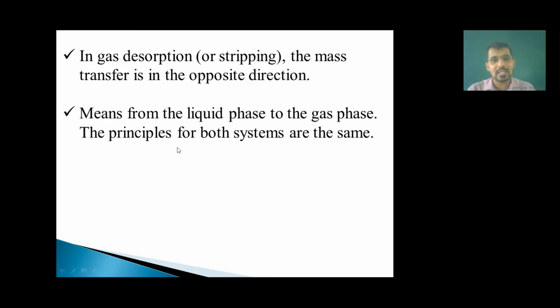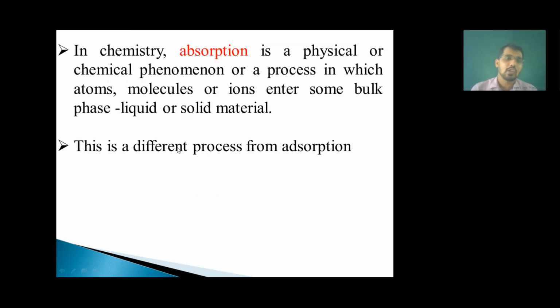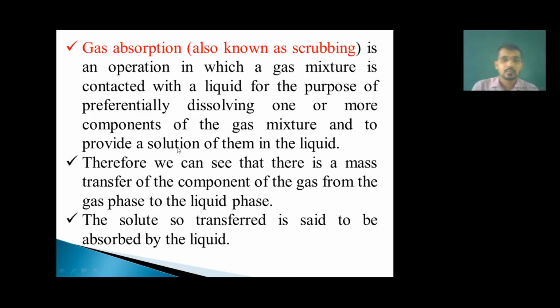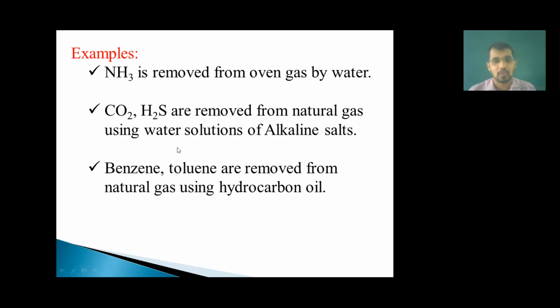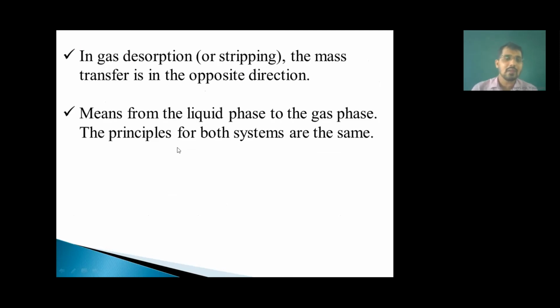So what we have seen in this lecture: the definition of absorption, and how it is different from adsorption. Then we have seen the meaning of absorbate, the meaning of absorbent. After that we have seen the meaning of adsorbate and the meaning of adsorbent. After that we have seen examples of absorption. So these are the three examples. You can write any one from these in your exam as well. And finally we have seen stripping, that is desorption.